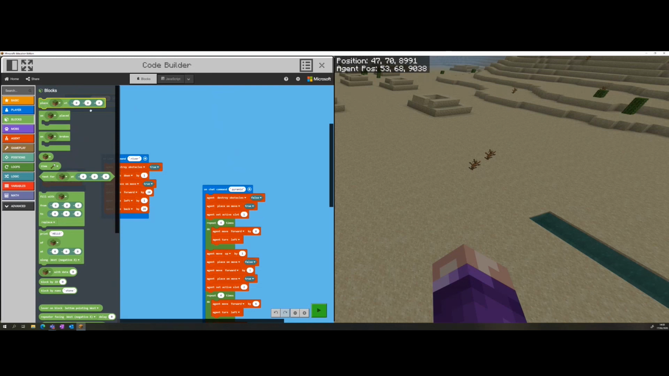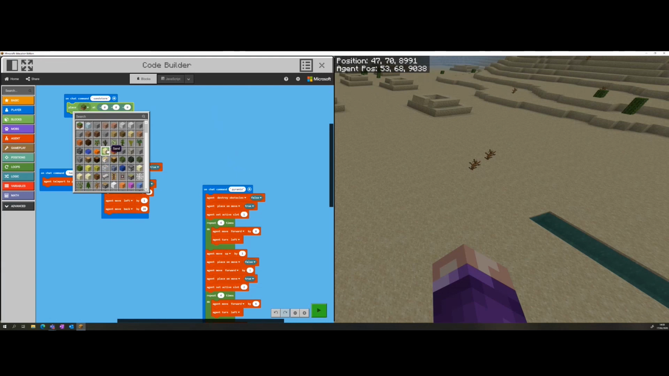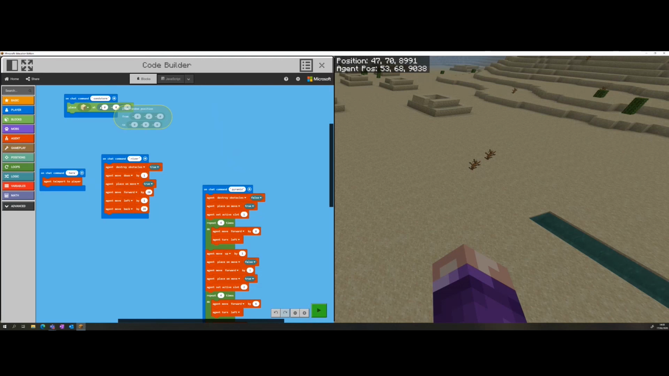Okay, so I can bring that block out and add it to our chat command. And then I'm going to change that block to be sand. Now, I said that I wanted it to be random positions in the sky, not the same position every time. So let's go into positions here and see if there are any blocks that we could use. And the very first one I see there is pick a random position, that big block there. So I'm going to put that inside here.